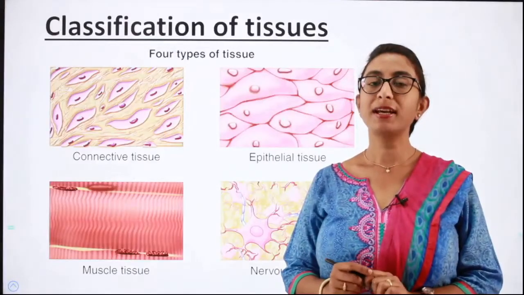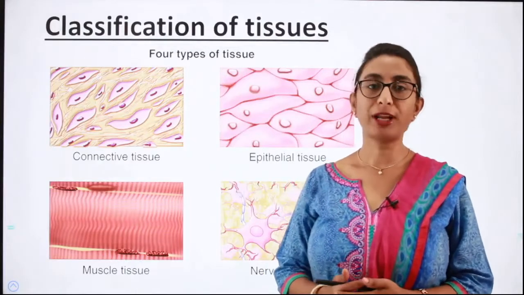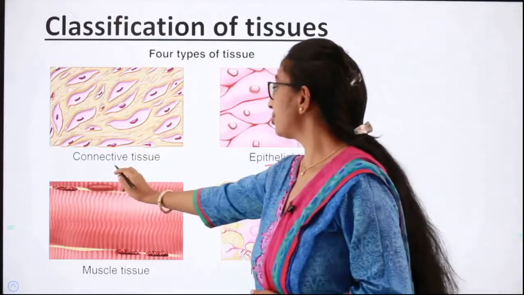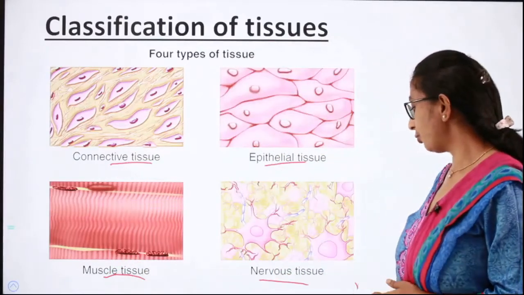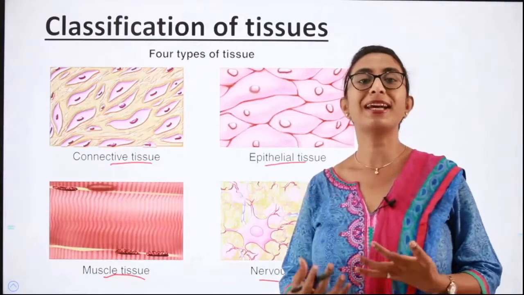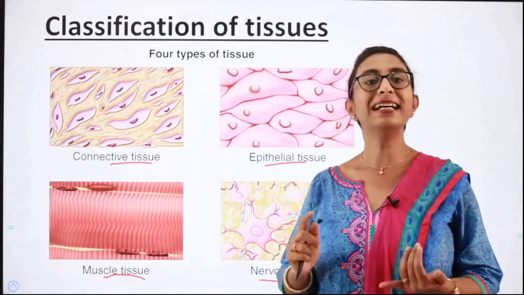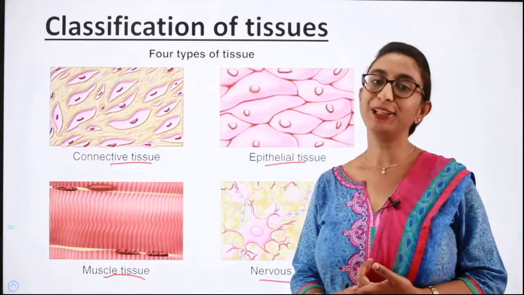The tissues in the human body can basically be divided into four types: the epithelial tissue, the connective tissue, the muscular tissue, and the neural tissue, which can also be called nervous tissue. So all the tissues in our body can be divided into four basic types called the epithelial tissue, connective tissue, muscular tissue, and neural tissue.